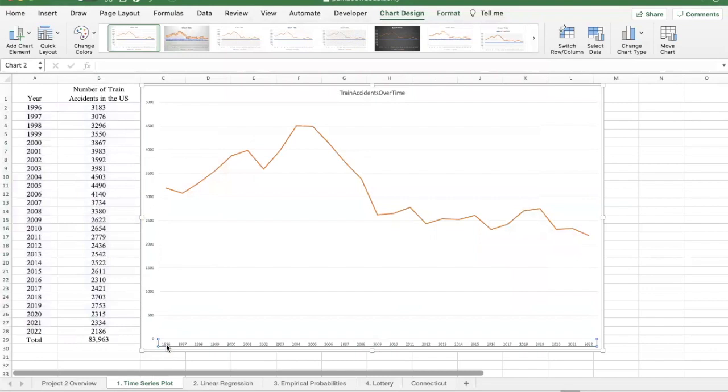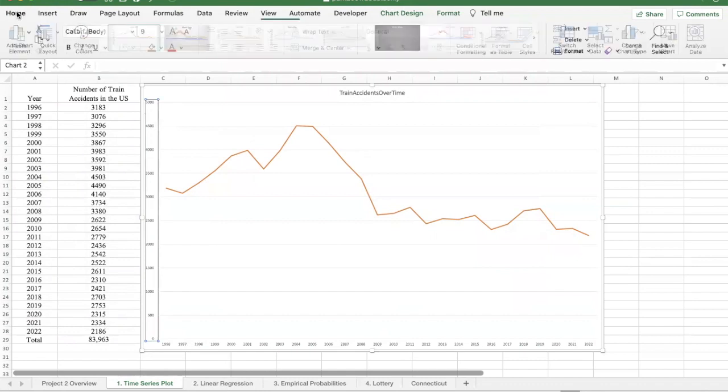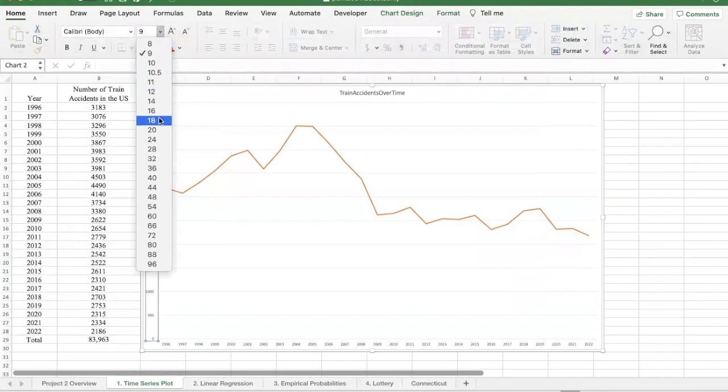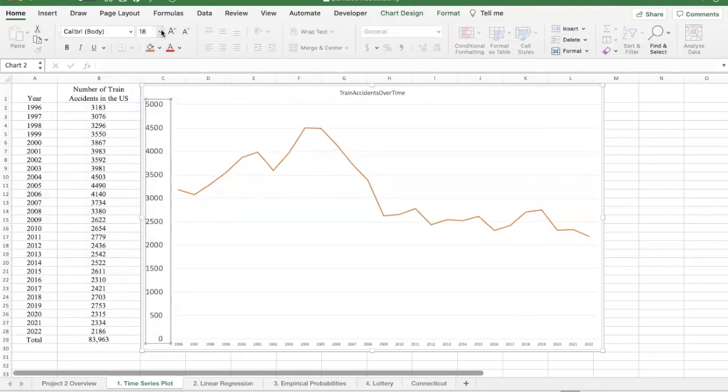All right, as you can see down here now, these horizontal scale markings are now the years. It's hard to see which year. The text itself, 2017 or so on, is pretty wide. So what you might want to do is to spruce it up a little bit. So here's some things you can do. I'm going to highlight this axis and then go home and then change the font size here to 16 just to make it a little bigger. You can make it as big as you like.